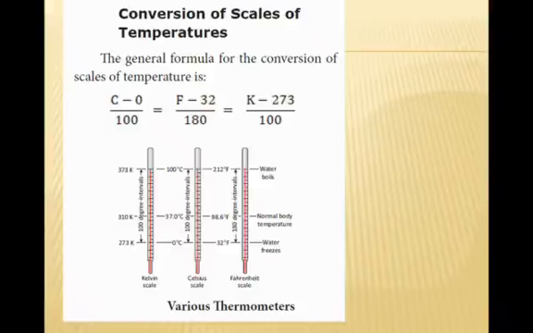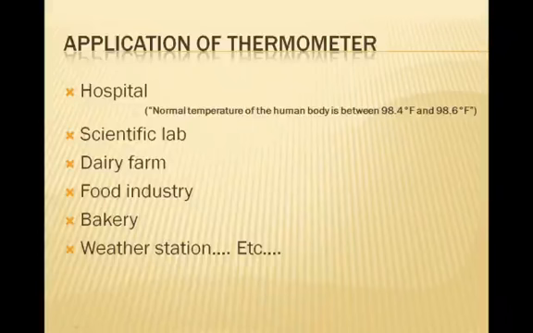How will you convert Celsius to Fahrenheit, Fahrenheit to Kelvin, Kelvin to Fahrenheit? Here is the formula, so we easily convert with the help of the formulas. (C minus 0) by 100 is equal to (F minus 32) by 180 is equal to (K minus 273) by 100. These are the formulas. There are various thermometers also.